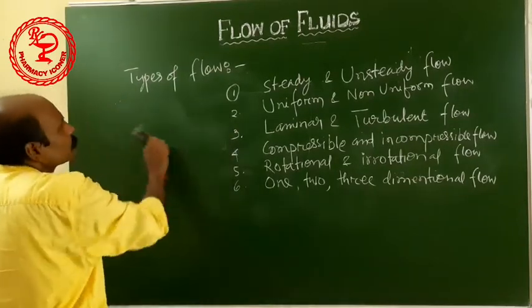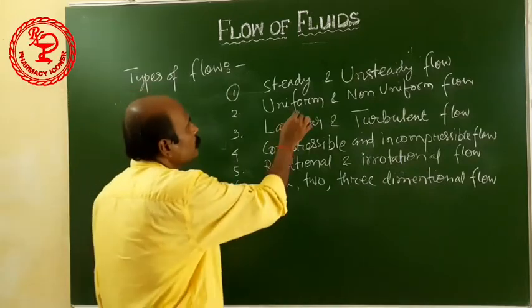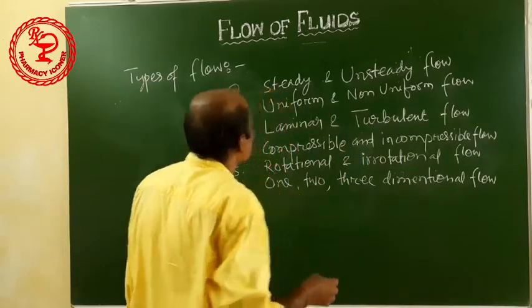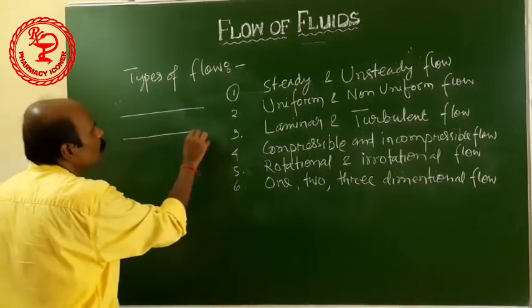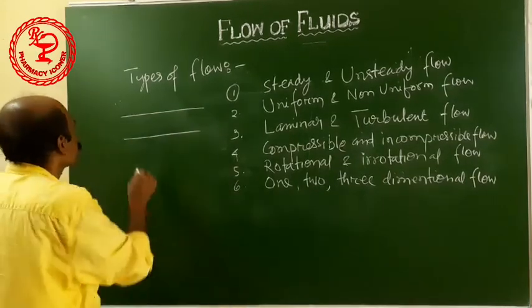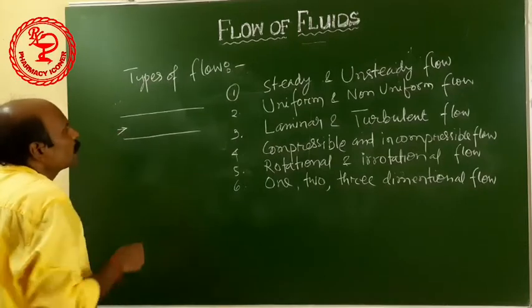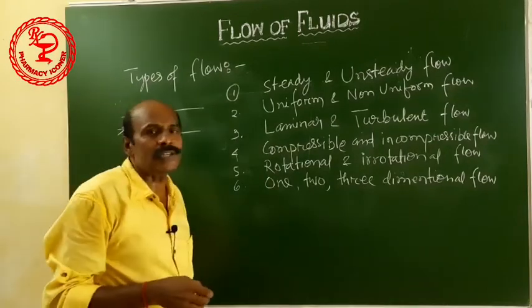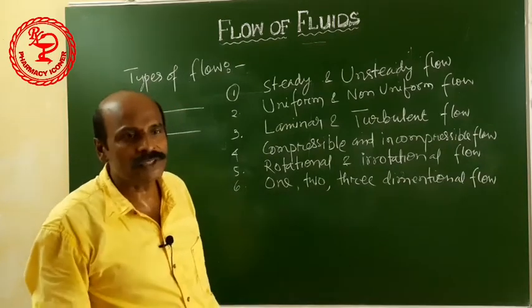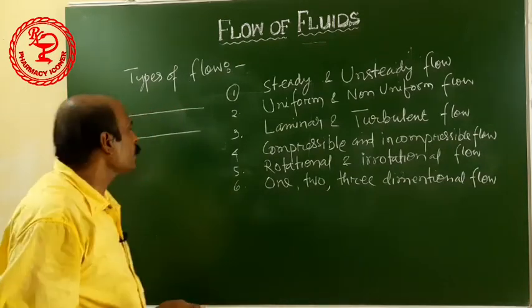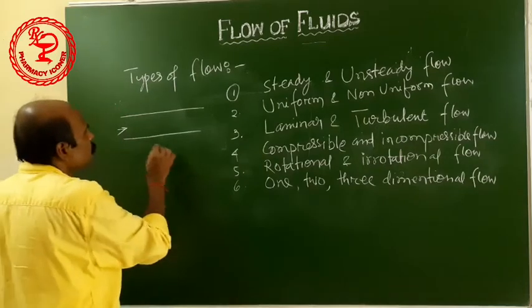Next, second, uniform and non-uniform. Uniform means when fluid is flowing through a pipe, its velocity will be uniform. Velocity will not change with respect to space.